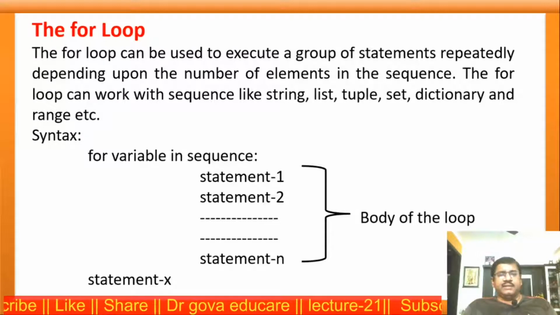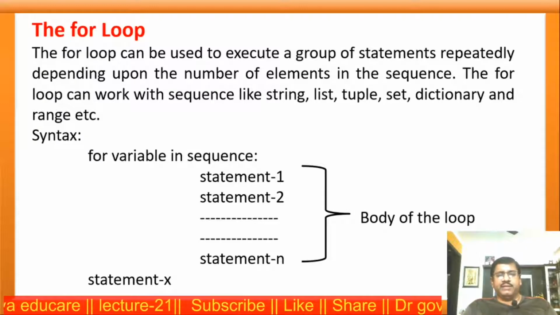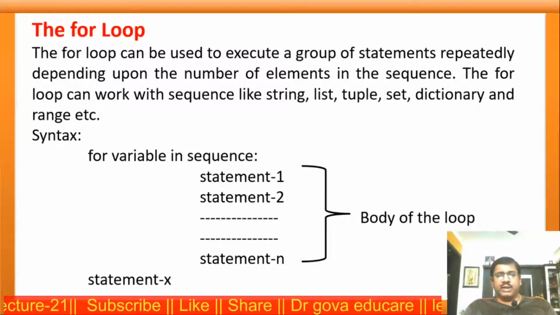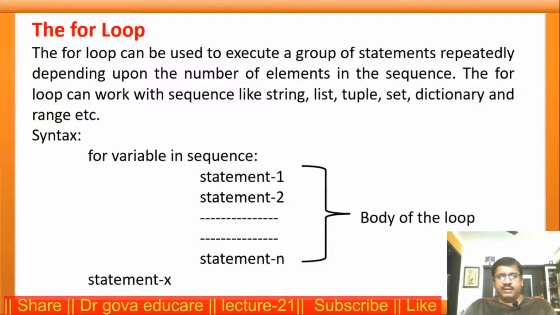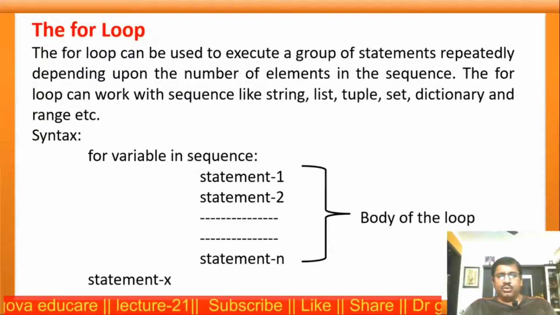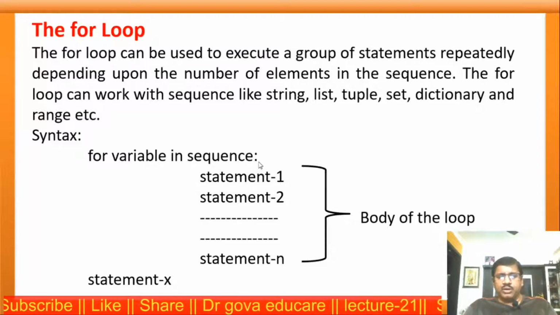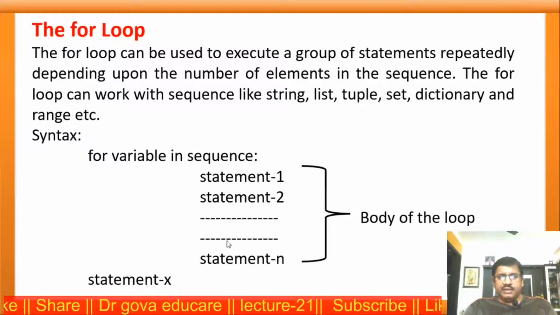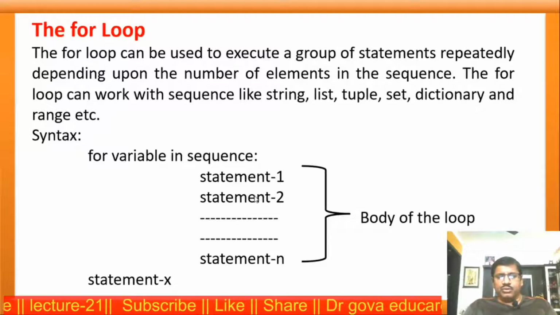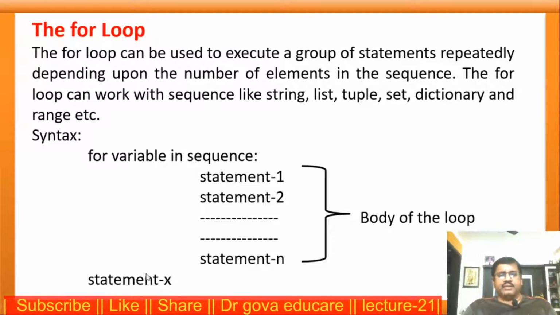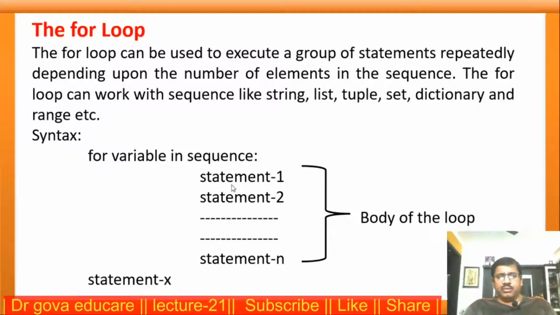Now this is the syntax of the for loop. for variable in sequence, after the sequence we put a colon, then statement 1, statement 2 and so on, statement n. This is the body of the loop. After the colon, these statements form a suite. Then statement x. Now what is the working rule of the for loop?